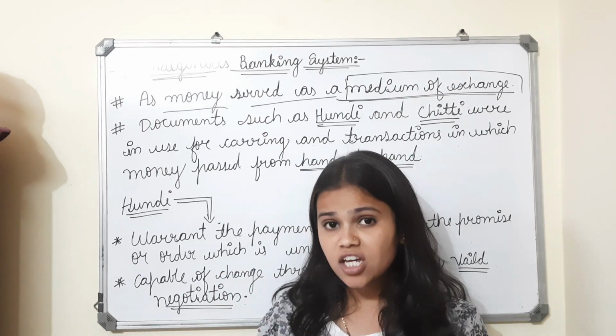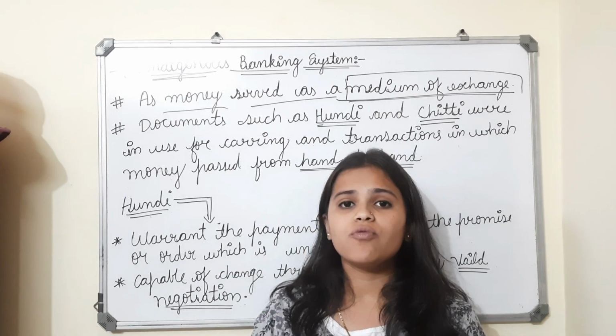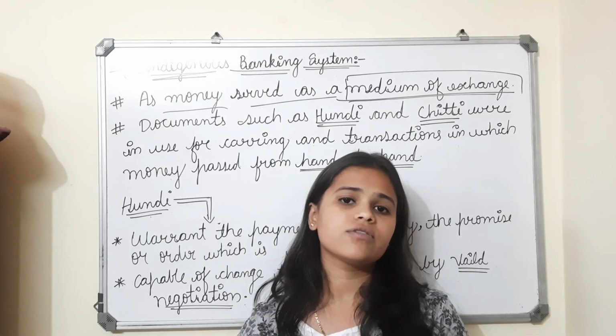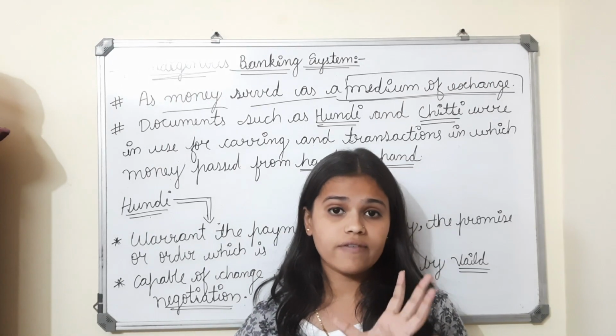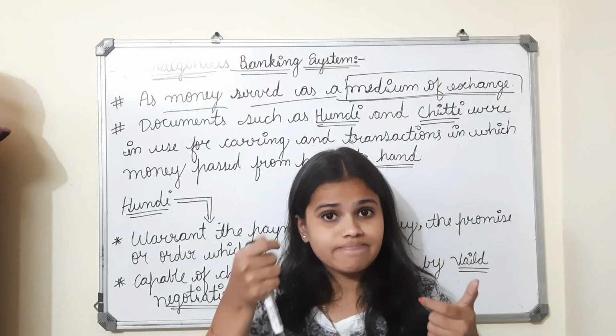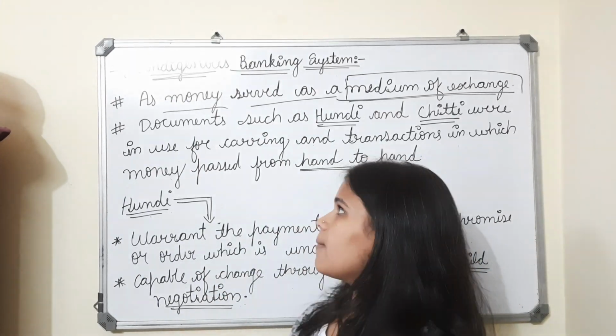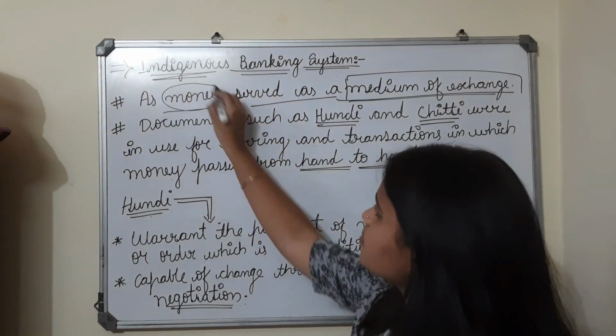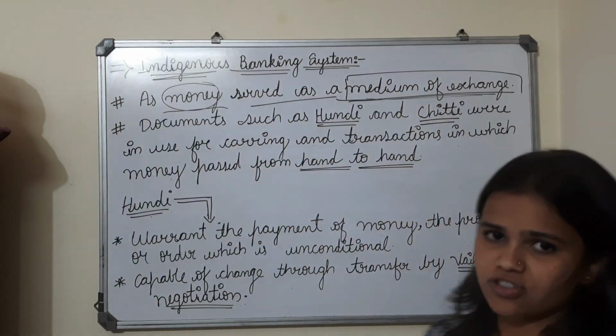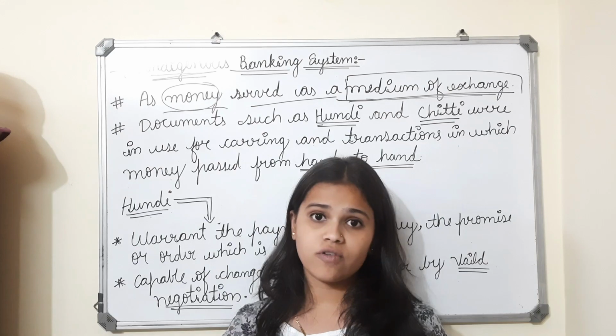It means if you want to buy something, you need one thing, that is cash or money. Money is the medium of exchange.